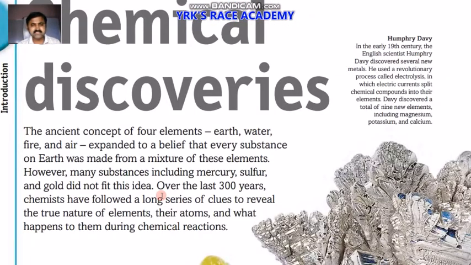We have chemical discoveries. How did they happen after that? The ancient concept of four elements, earth, water, fire, and air, expanded to a belief that every substance on earth was made from a mixture of these elements. However, many substances including mercury, sulfur, and gold did not fit this idea. For the last 300 years, chemists have followed a long series of clues to reveal the true nature of elements, their atoms, and what happens to them during chemical reactions.